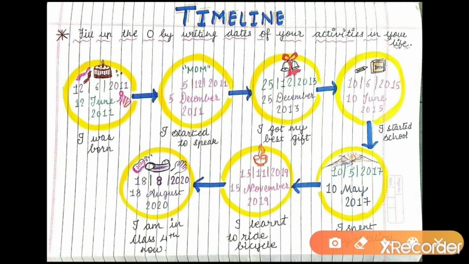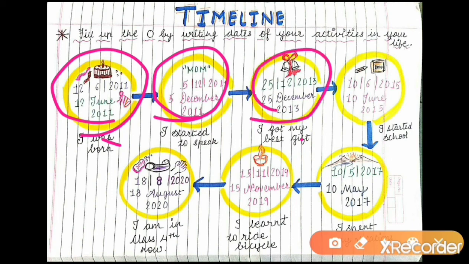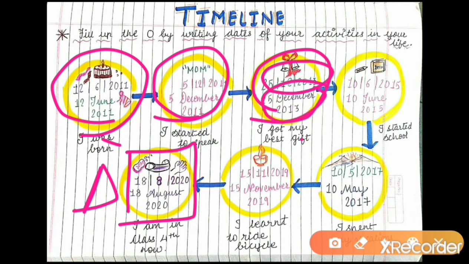The previous timelines PDF I had sent is not compulsory. You can do it in your extra time in your rough book. So don't be confused, and if you want to add some patterns here, you can add them. Either do a square or a triangle or any shape you want. So complete this timeline in your notebook, and the events which I had written, you don't have to write the same as here. You can write your own dates, your own events or the moments of your life.